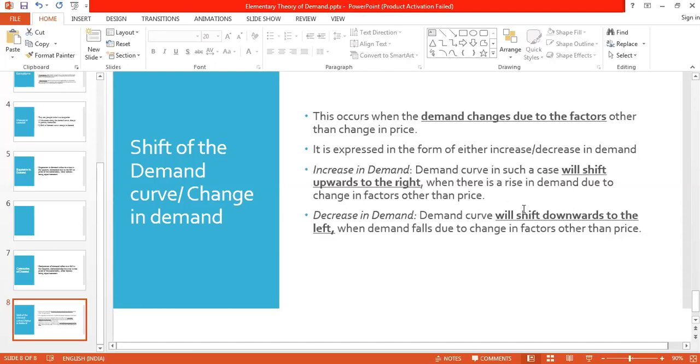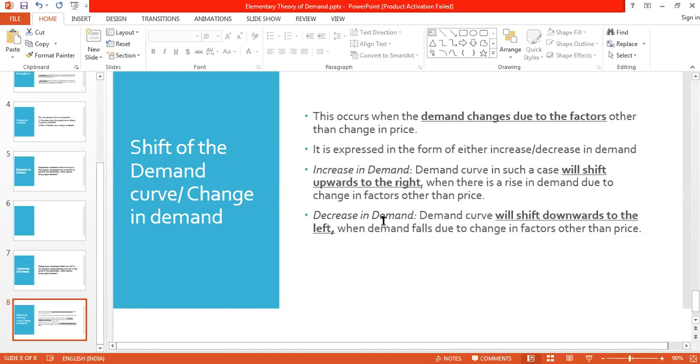So what is happening to the shift? It is shifting upwards to the right. Other factors have to be equal, they cannot change, only the price changes. Clear, Melissa, Kanchan? Yes, ma'am.